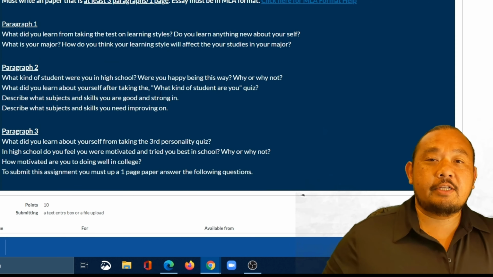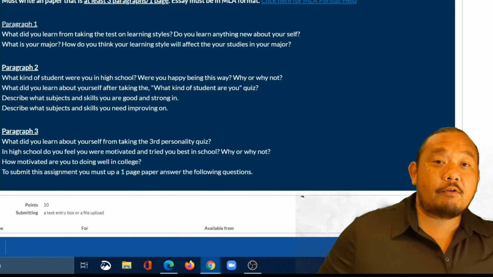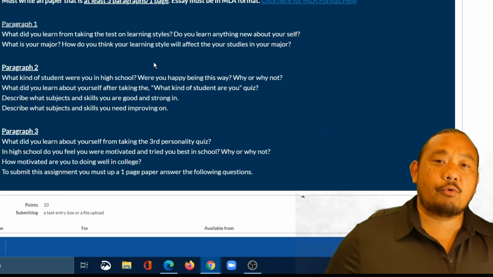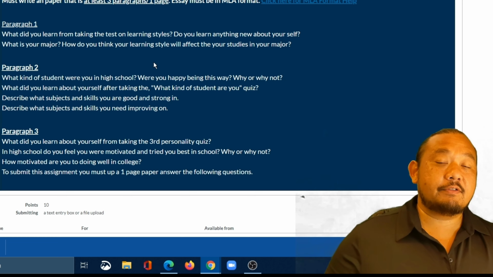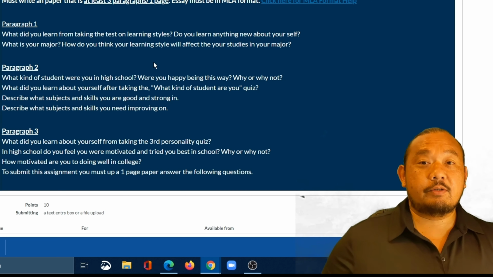Now again, you need to write at least 3 paragraphs, at least 1 page. If you happen to go over, that's great. Teachers like when you go a little bit over, just don't go too long over. And I know writing is hard for a lot of us, but learning how to write is definitely a college survival skill, and it's a skill that you need when you start your career.